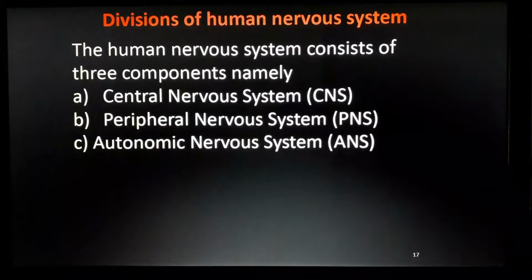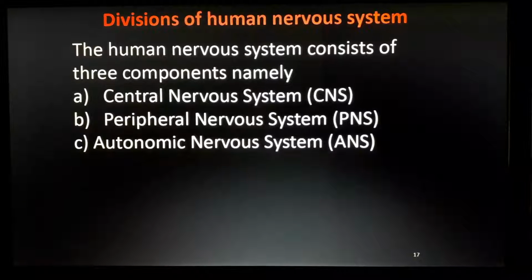So the next part is our human nervous system, the brain and the spinal cord. You studied about the neuron, you studied about reflex action. Now the most important part of our human body is the human nervous system, which consists of the central nervous system and the peripheral nervous system. The autonomic nervous system is also there; it's a part of the peripheral nervous system. The central nervous system has the boss, the brain, and the manager, the spinal cord. The peripheral nervous system has the employees, which are known as the nerves.